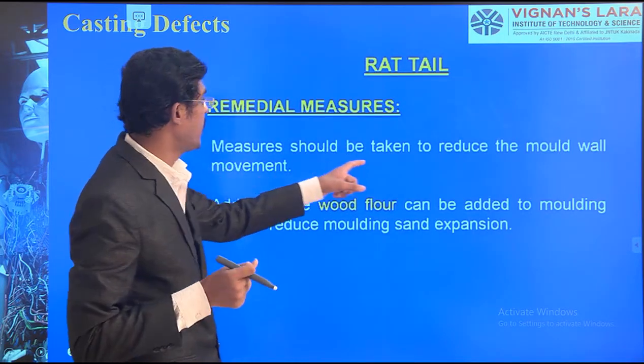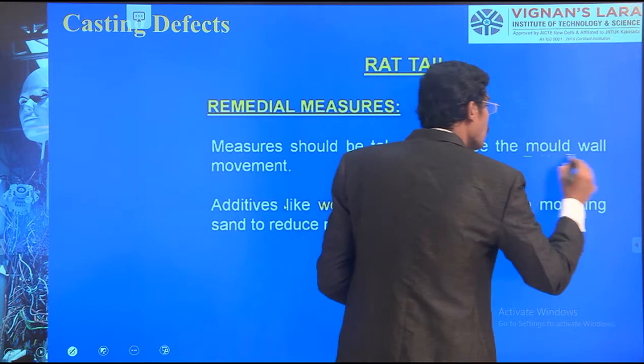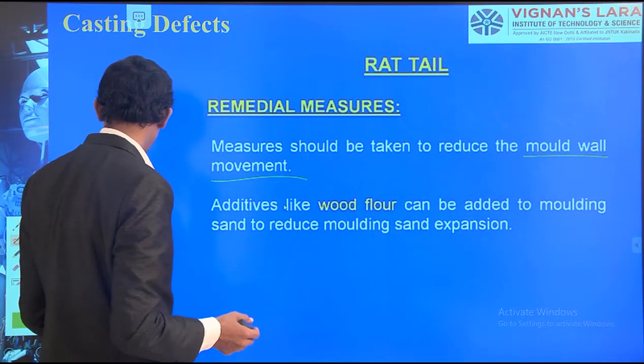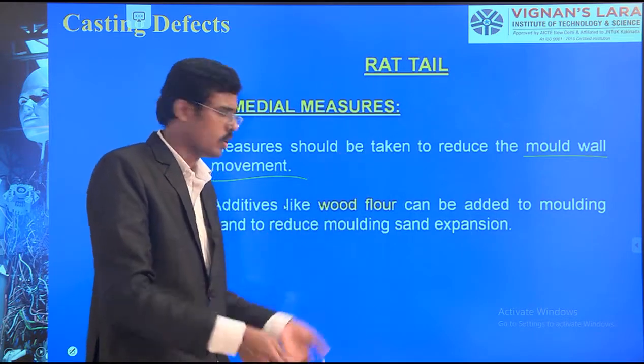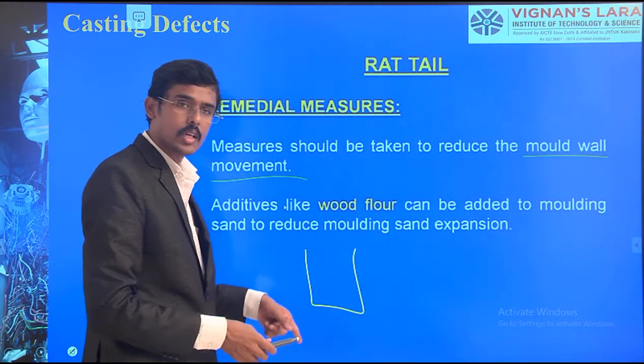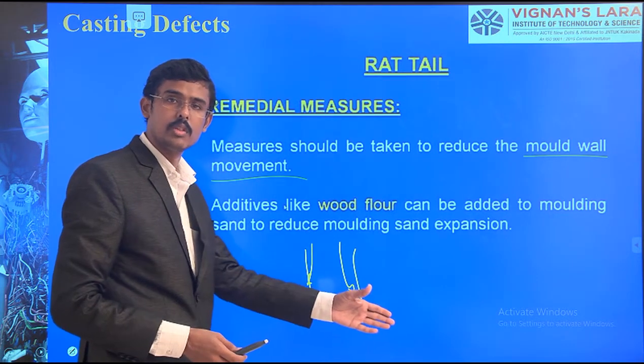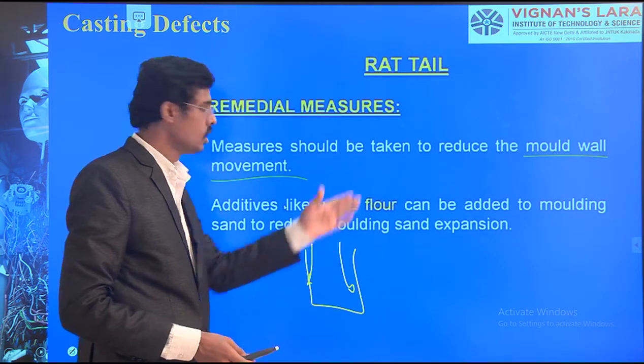Measures should be taken to reduce the mold wall movement. How to reduce this mold wall movement? Now I only told the mold wall. This mold wall movement is caused by the pressure of the evolution of gases. So how to reduce it? We should give good permeability, we should provide vent holes, those things we should do.